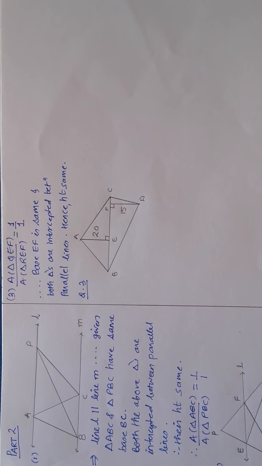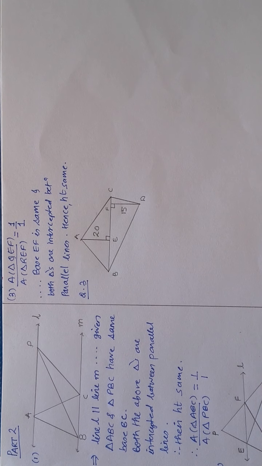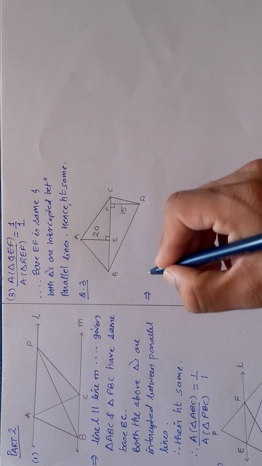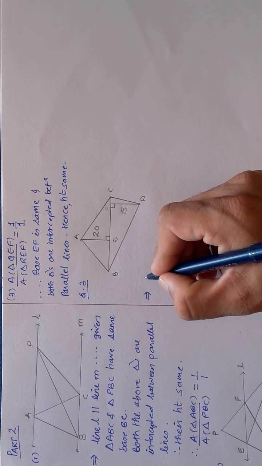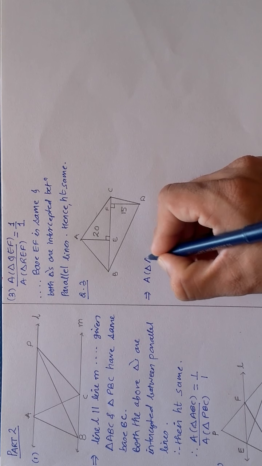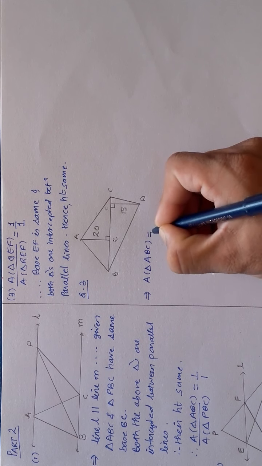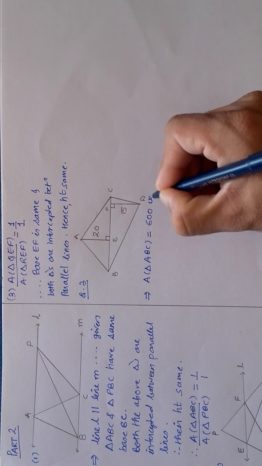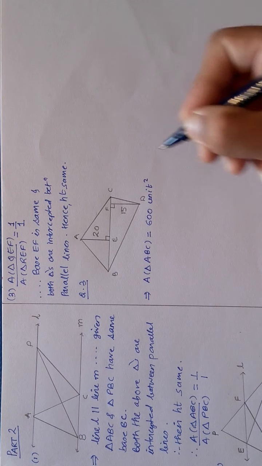Now, I have drawn one more figure over here in which I am writing the given information. Suppose I take the area of triangle ABC to be 600 square units.